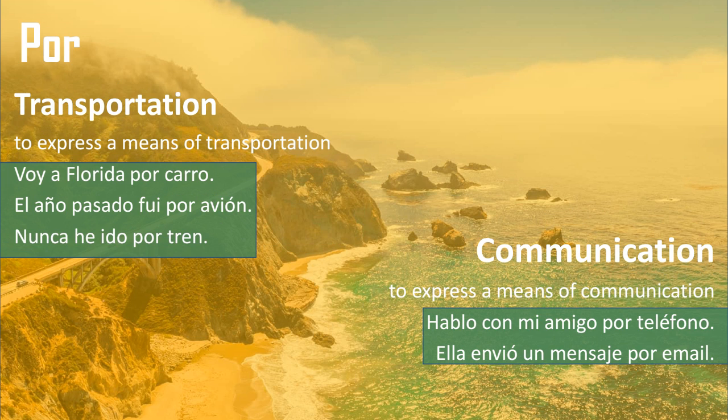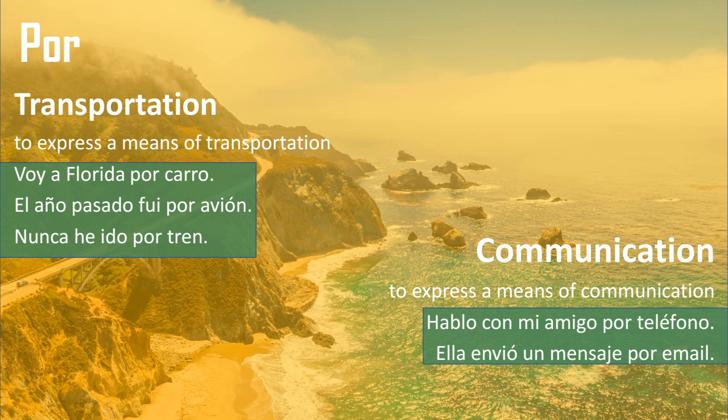Now, I have to tell you that there are some situations where we can only use the preposition por. So in the case of transportation, when we want to express the way that we got somewhere, the means by which we got from one place to another, we always have to use the preposición por. For example, voy a Florida por carro. So I went to Florida by car. So por in this case gets translated into English as the preposition by.